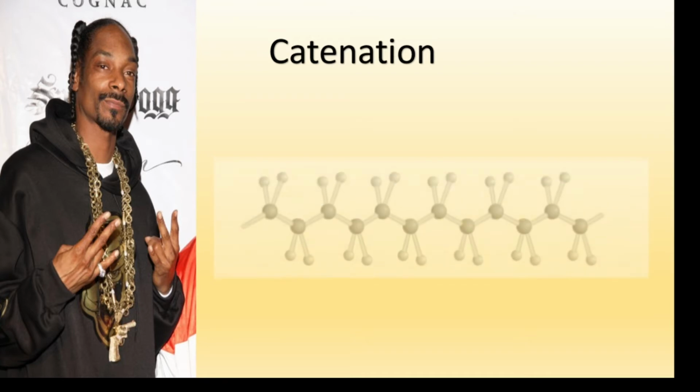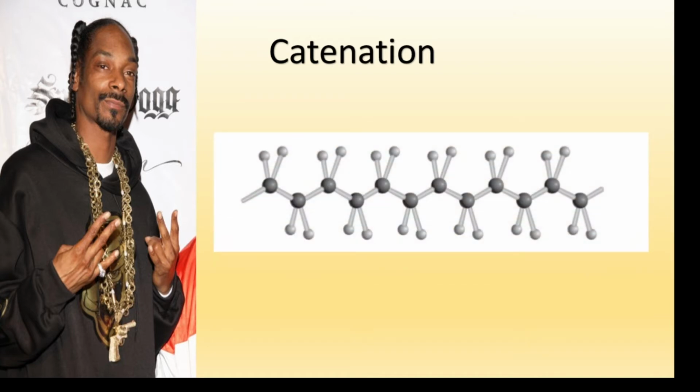What is the catenation property? The catenation property is observed in some elements such as carbon, in which you can form very long chains. And why is this so important? Because thanks to that property, we can use carbon as a building block in order to create more complex molecules that actually sustain the basis of life.